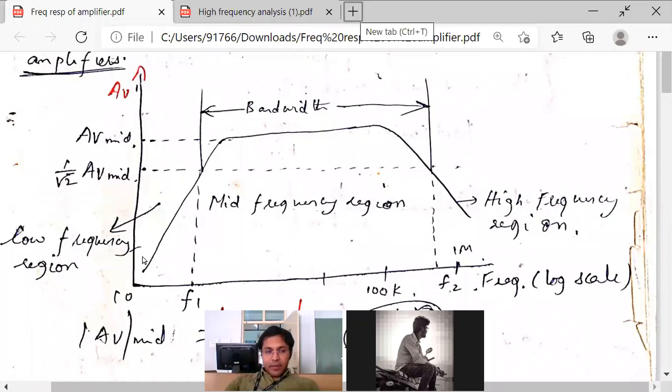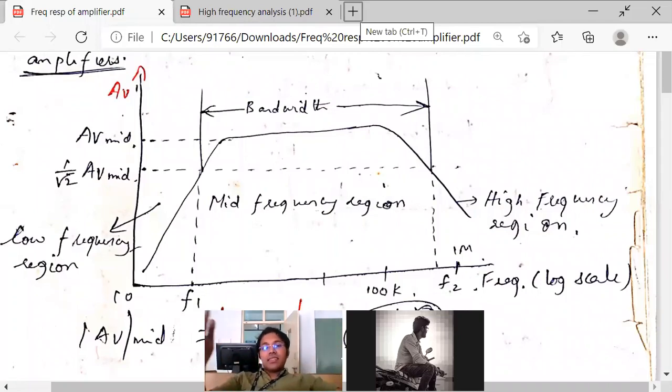If you gradually vary frequency, gain increases, remains constant, then decreases. We have seen this.